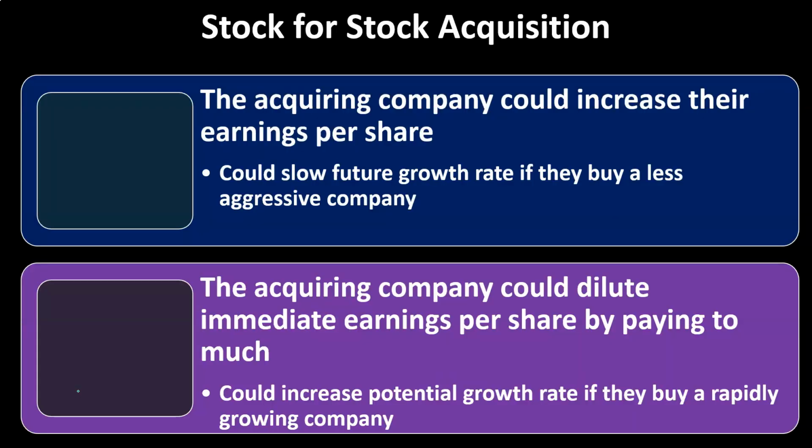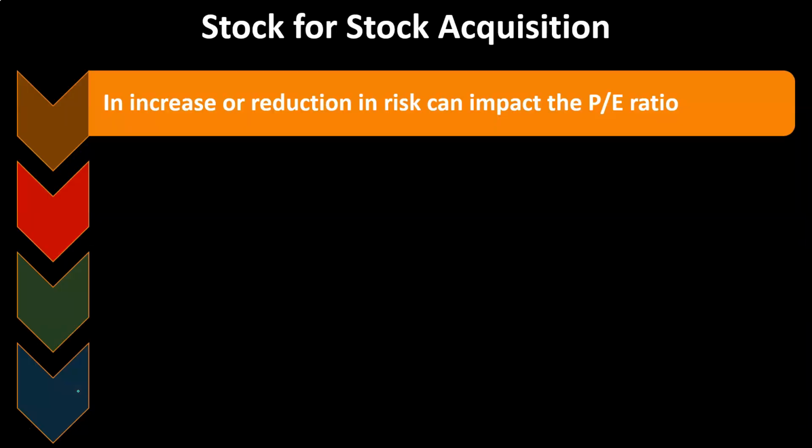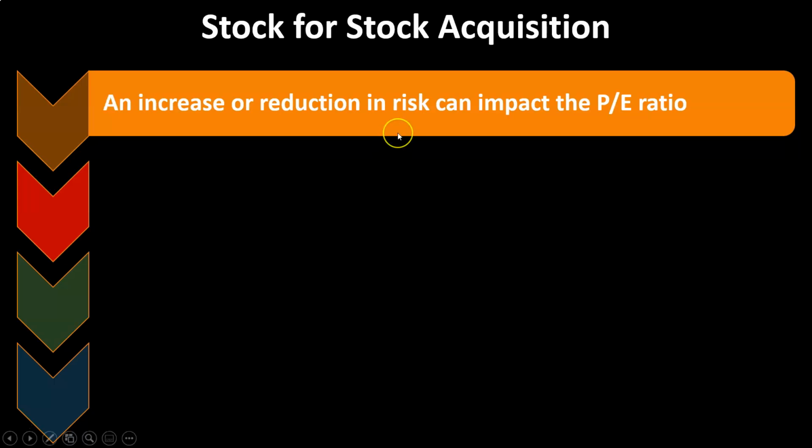So that means you're going to look at the earnings per share and then compare that to what you project to be the earnings potential from the merger, for the market then to react with regards to their stock price, the PE ratio, the stock price compared to the earnings. So the stock for stock acquisition's increase or reduction in risk can impact the PE ratio. In other words, risk is going to be an important component when you're thinking about these merging processes. When you're looking at the PE ratio, you're thinking about the price as compared to the earnings.